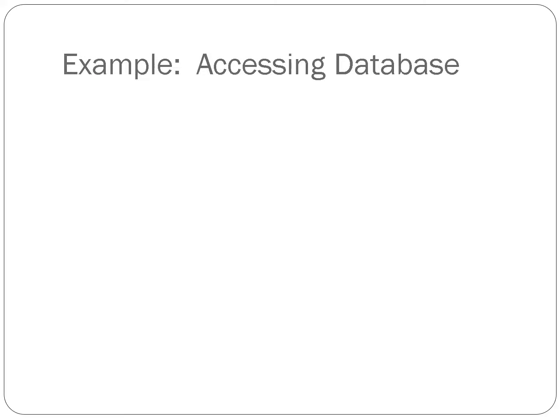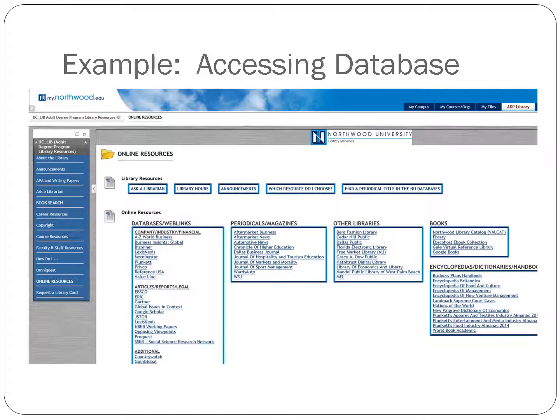I thought it'd be useful for you to have a sample, so I accessed our database using our ADP library tab over here, fourth from the left, and I located the databases and web links over here on the left, and then I chose EBSCOhost because I think it's full of information that would be useful in looking up something for my business report.